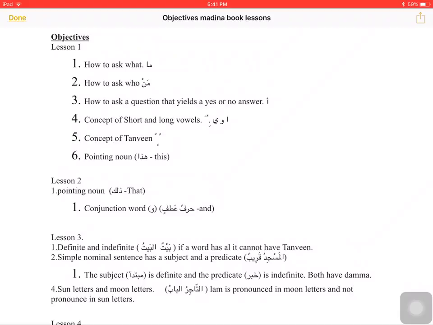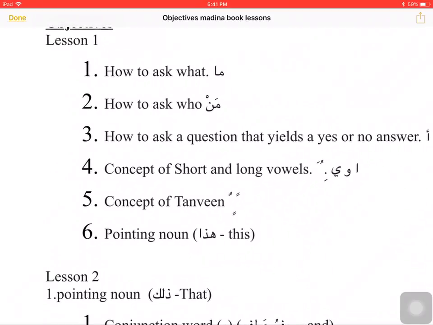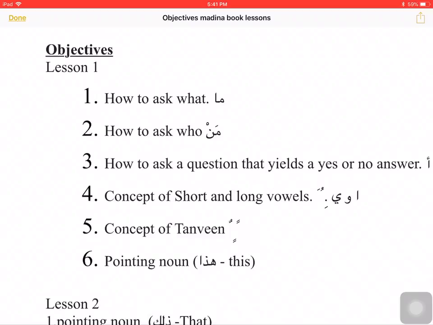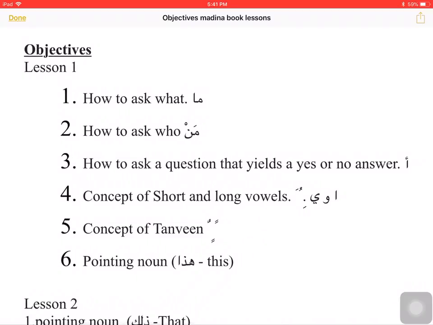In lesson 1, we were taught how to ask what in Arabic. The word is ma. How to ask who by using the word man. How to ask a question that yields a yes or no answer. For that we use Hamza Istifhamia. The concept of short and long vowels.